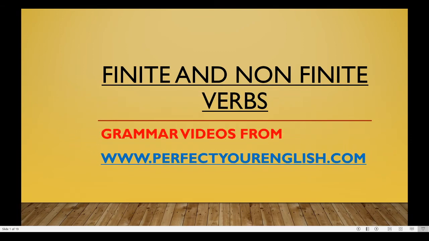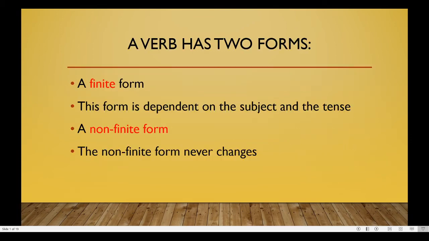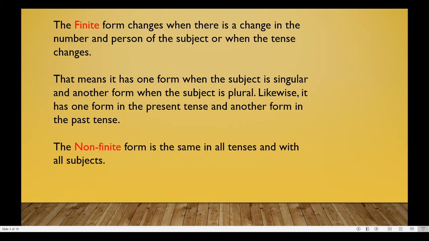So what are they? Well, they are just different forms of the same verb. An English verb has two forms, a finite form and a non-finite form. Let me explain this. The finite form changes when there is a change in the number and person of the subject or when the tense changes.